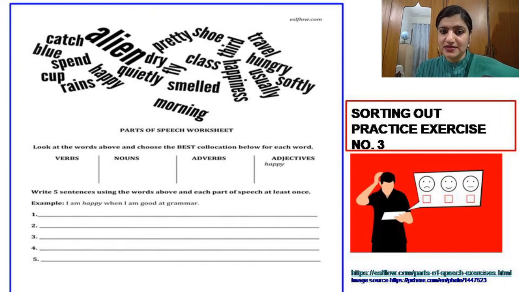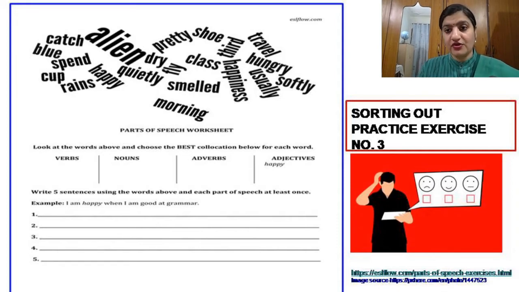Then in exercise number 3, you see there is a jumbled group of words put in a zigzag way, in a fun way. What you have to do is put these as verbs, nouns, adverbs and adjectives wherever they can fit in, wherever their meaning or their function seems to correctly get connected with the respective part of speech.